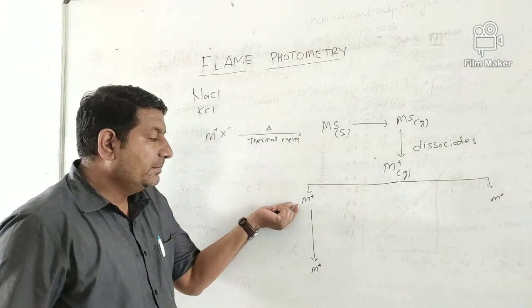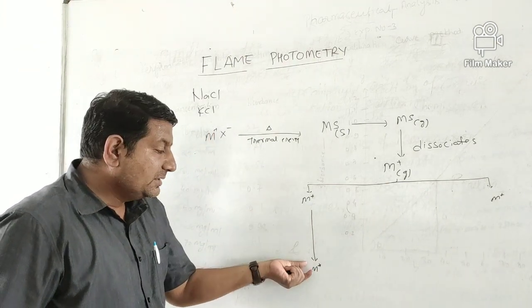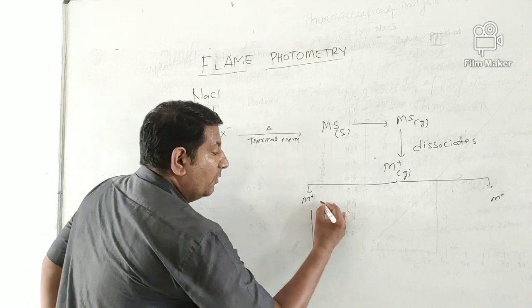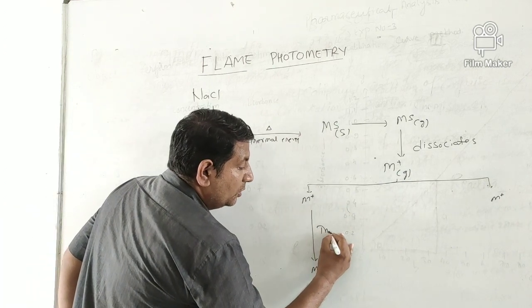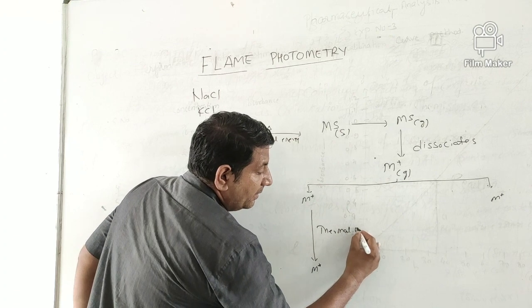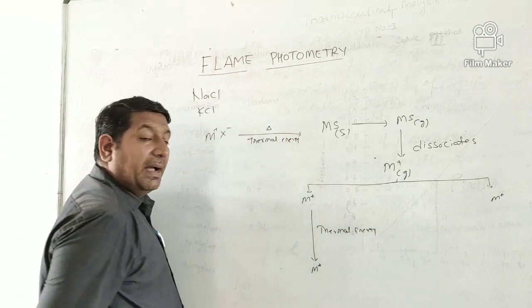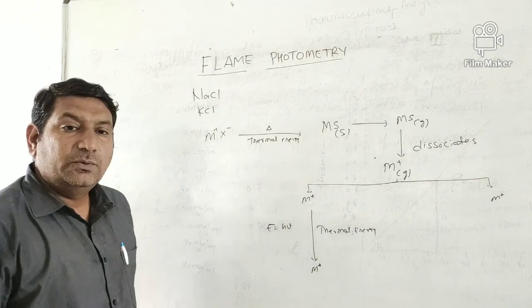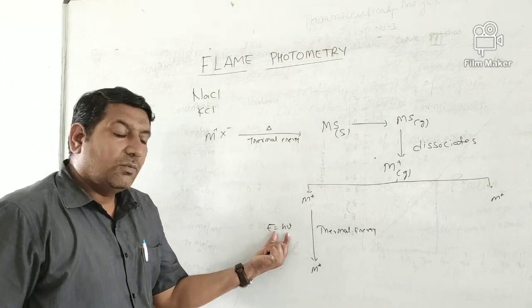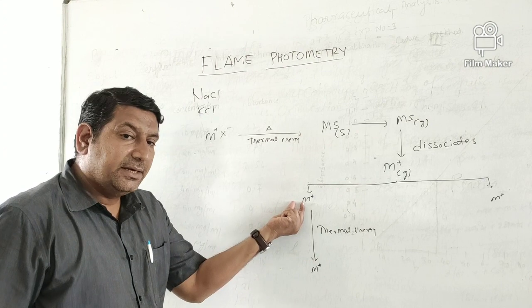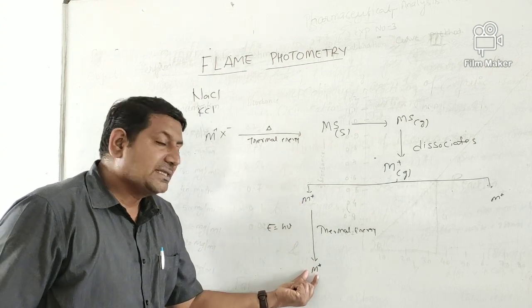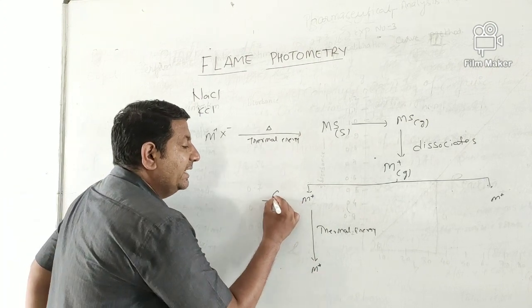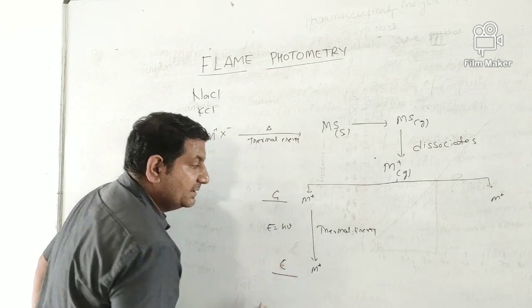So this is the ion in ground state and M star in excited state. We can excite through thermal energy by providing energy equal to E equals h nu. This amount of energy is required to excite this gaseous ion into its excited state. So this is the ground state and this is the excited state.